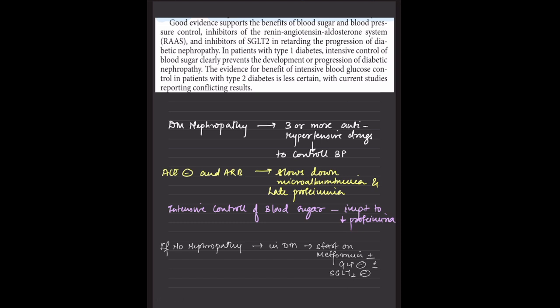So there should be intense control of blood sugar. It is very important. The take home message is this. And I hope that you will understand how important diabetes and the related kidney disease is.